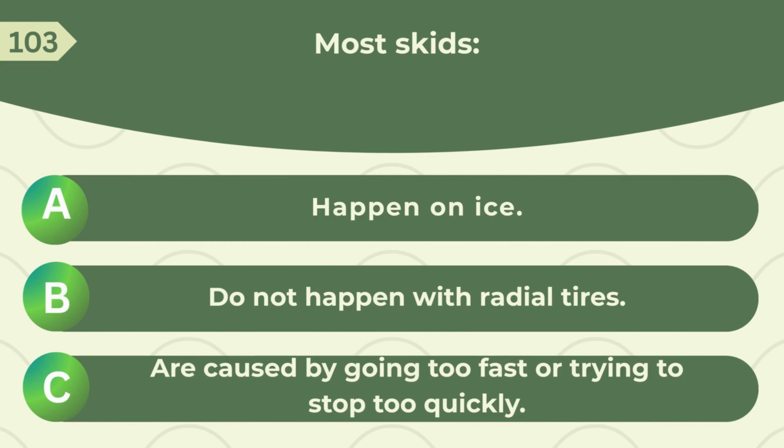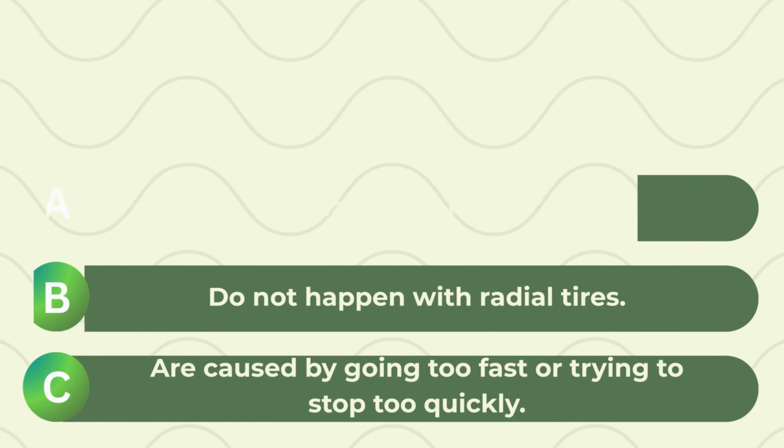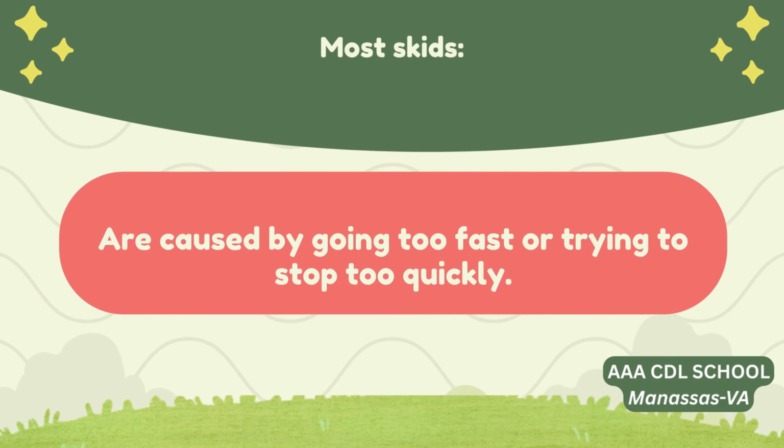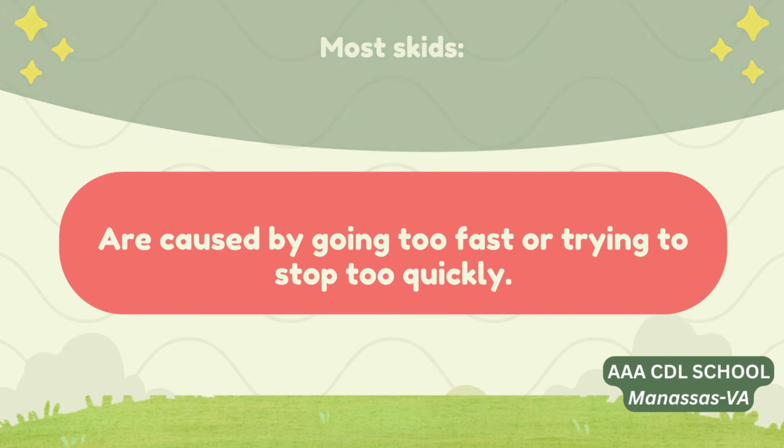Most skids A. Happen on ice. B. Do not happen with radial tires. C. Are caused by going too fast or trying to stop too quickly. Correct answer, are caused by going too fast or trying to stop too quickly.